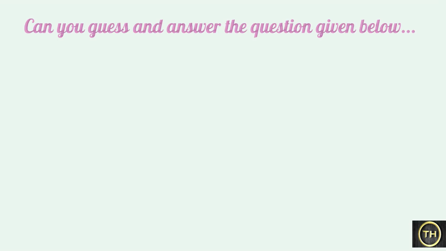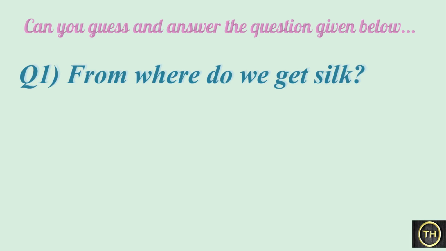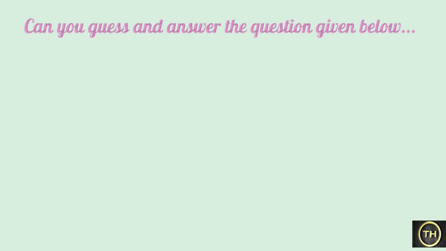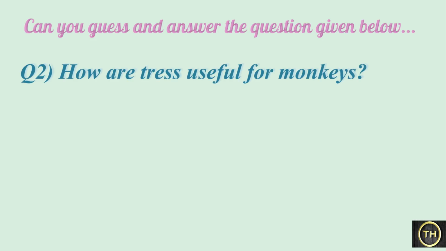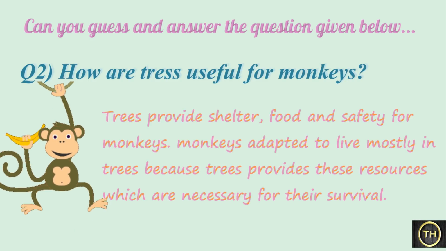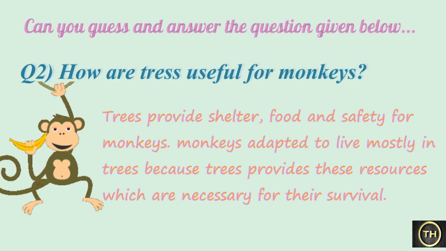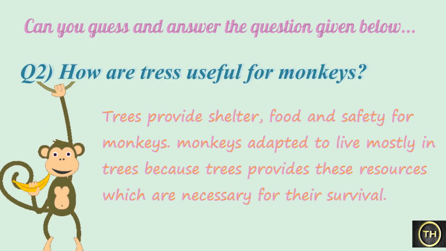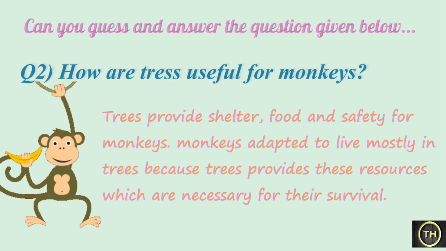Students, can you guess and answer the questions given below? From where do we get silk? Silk is obtained from the cocoons of the larvae of the mulberry silkworm. Second question. How are trees useful for monkeys? Trees provide shelter, food, and safety for monkeys. Monkeys adapted to live mostly in trees because trees provide these resources which are necessary for their survival.